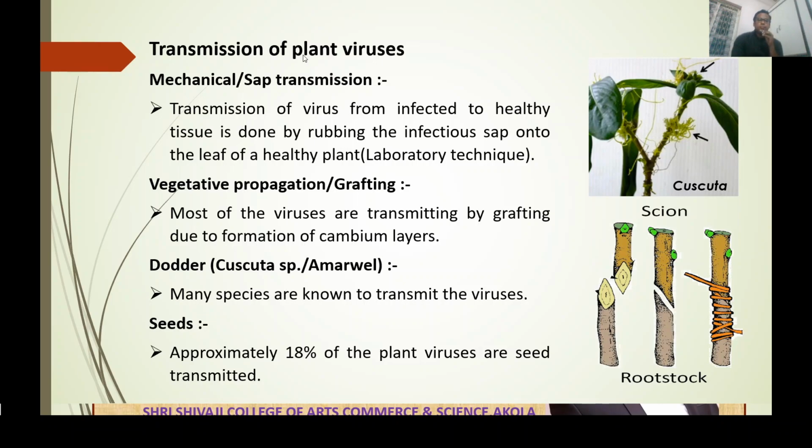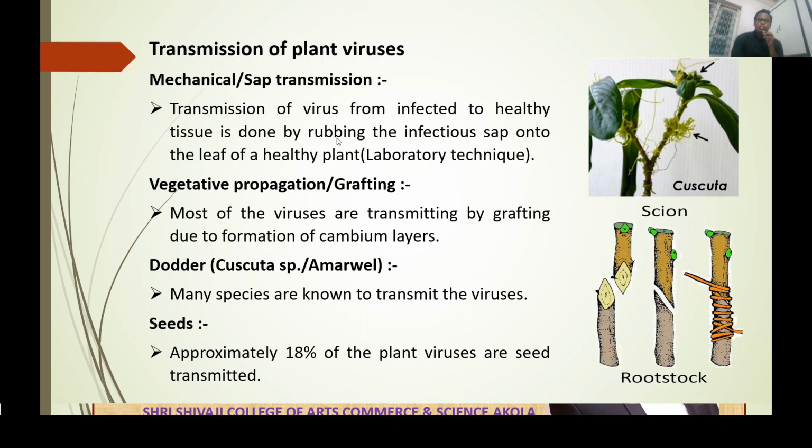Now transmission of plant viruses: how plant viruses are transmitted. First one is mechanical or sap transmission. Transmission of virus from infected to healthy tissue is done by rubbing the infectious sap onto the leaf of a healthy plant. This is a laboratory technique. We have to rub the infectious sap on the healthy plant.